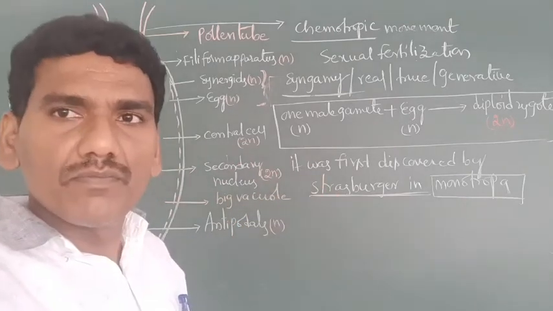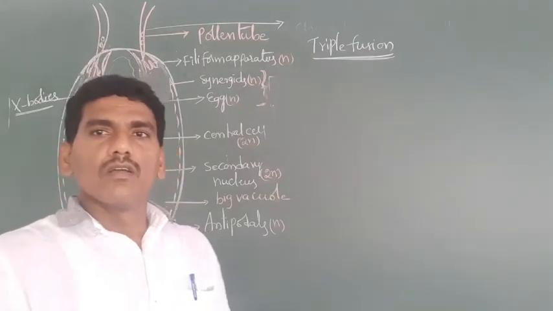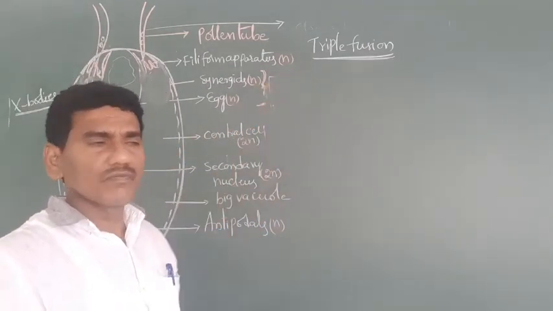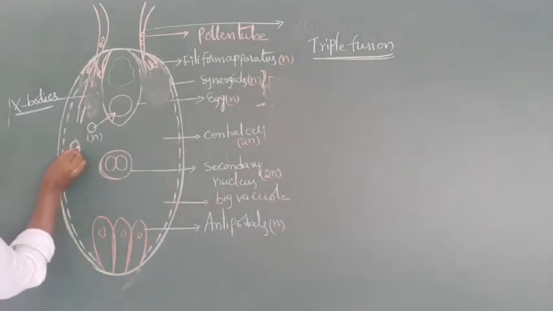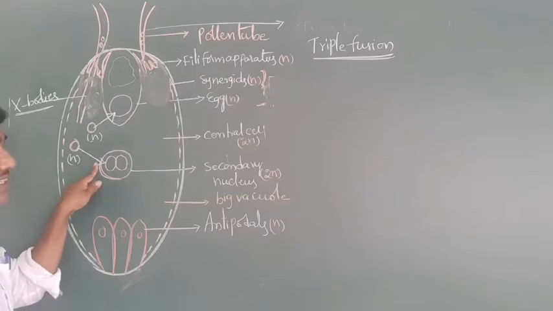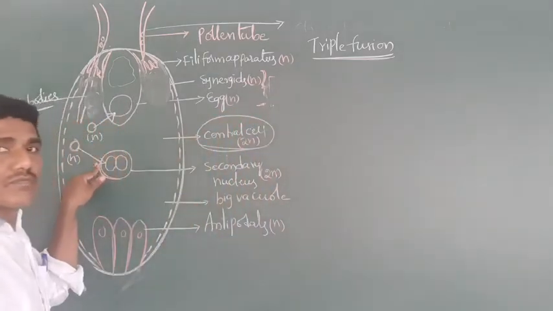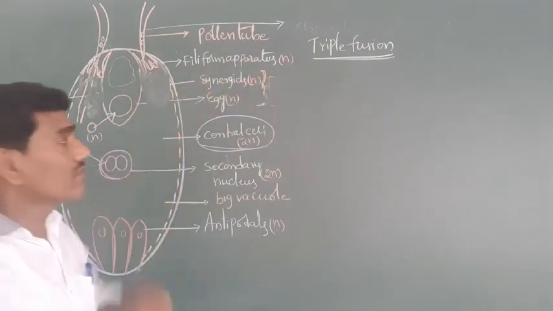Second one is triple fusion. What is meant by triple fusion? The second male gamete fuses with the secondary nucleus in the central cell. This is called triple fusion.